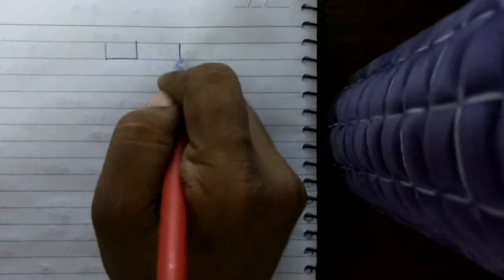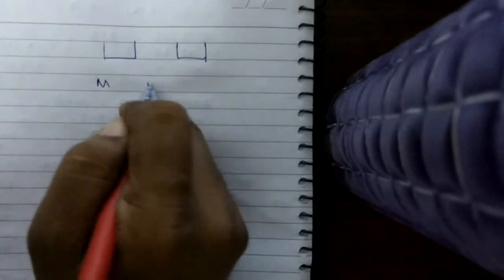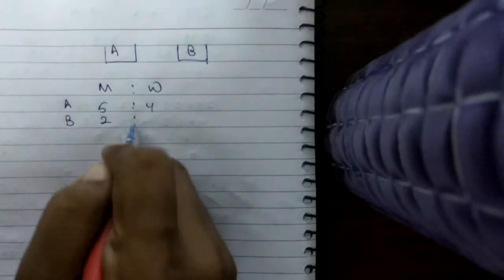Okay, so the first question says two jars containing milk and water are in the ratio 5:4 and 2:1. So there are two jars, one jar and the other jar. In both of the jars, the milk and water ratio is 5:4 and 2:1.